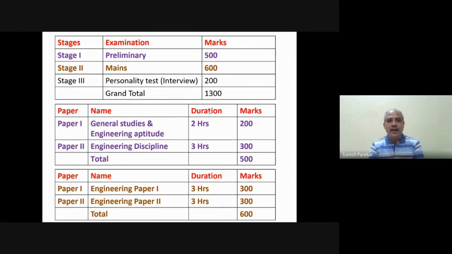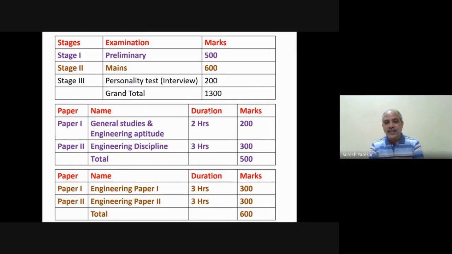Now paper 1, for stage 1, is general studies and engineering aptitude, which is 2 hours duration, and marks allotted are 200. And for paper 2, we have the engineering discipline, that is civil engineering, 3 hours duration, allotted marks are 300, and in total we have 500.